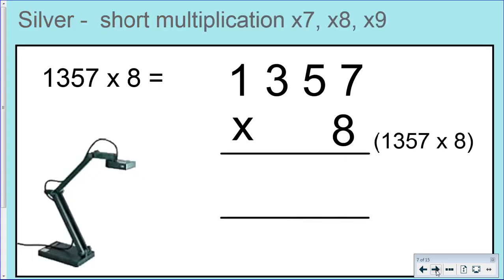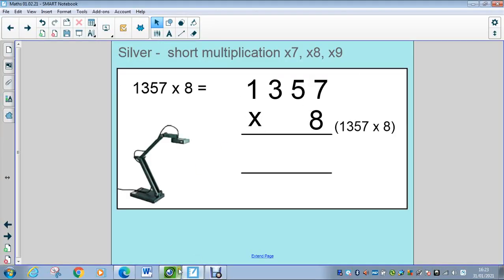So silver is short multiplication with a 7, 8 and 9 times table, which I've made you write out in your total recall. It's 4 digits times a single digit. This is the Year 5 expectation that you can multiply a 4-digit number by a single digit. So really make sure that you can do this, okay? Let me demonstrate how we do some silver.